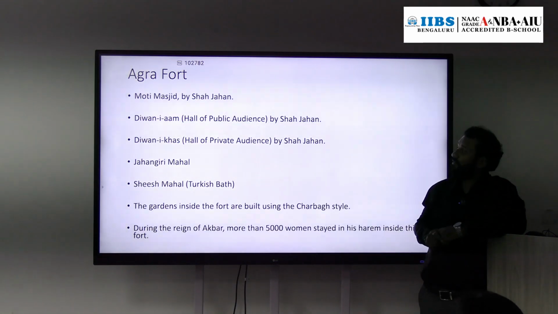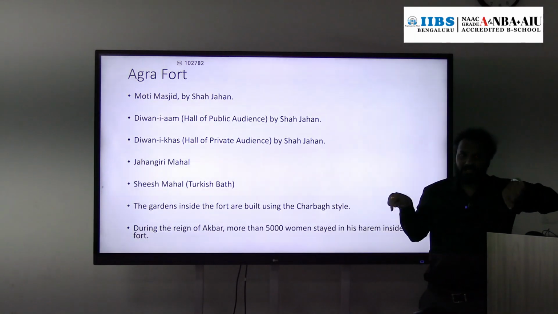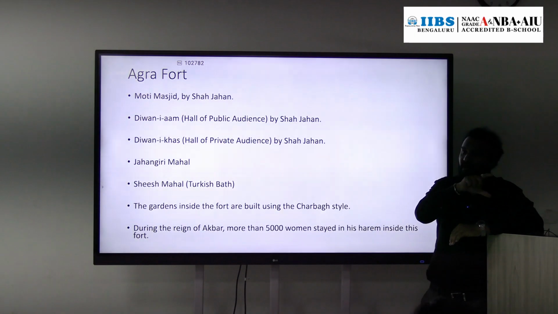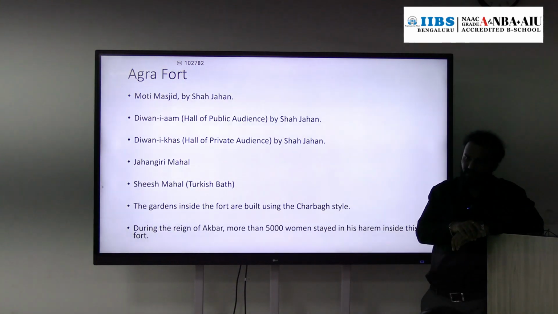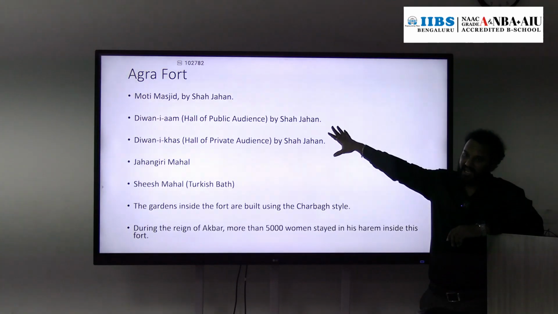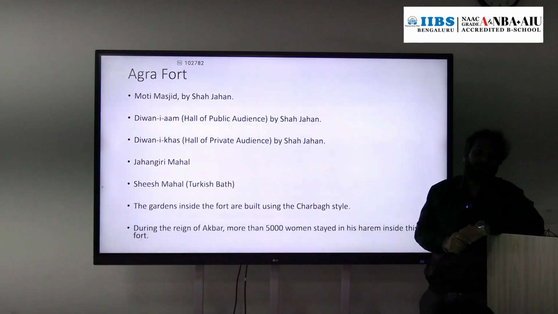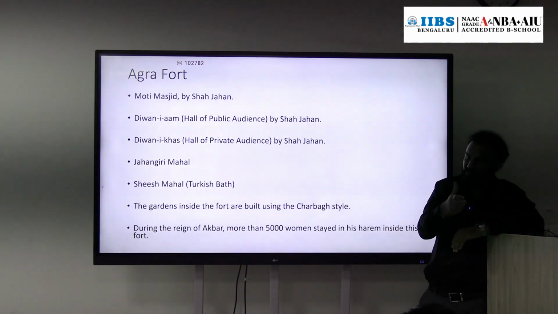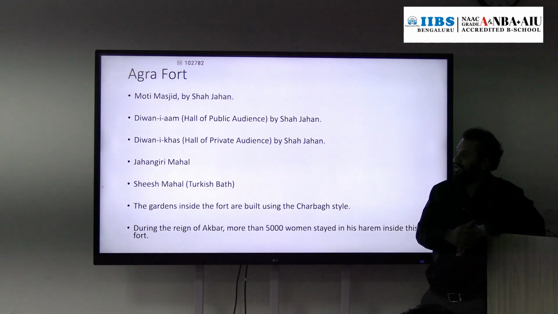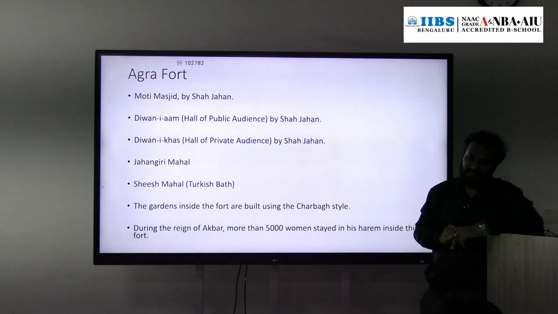Then Diwan-e-Am, a public hall for audience, was constructed inside the Agra Fort during the time of Shah Jahan. Next, Diwan-e-Khas, the private hall, a separate VIP hall. Diwan-e-Am for audience, Diwan-e-Khas private.